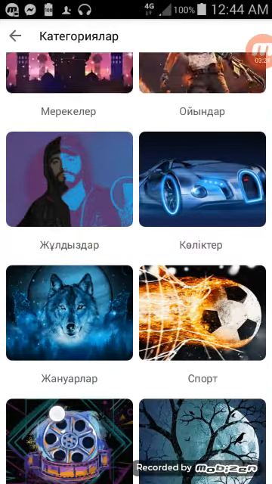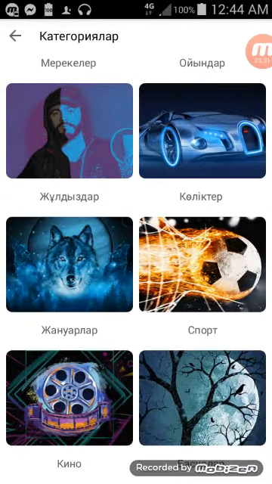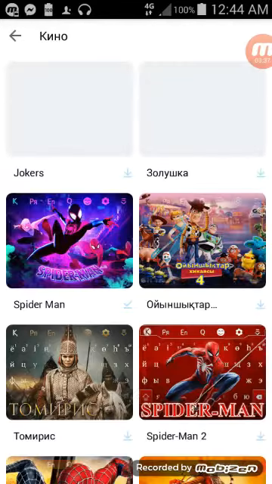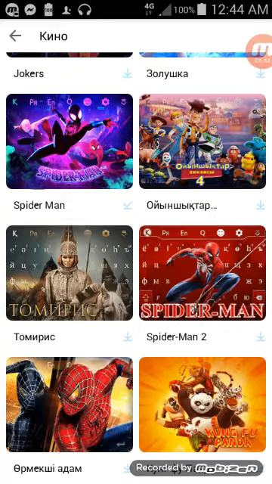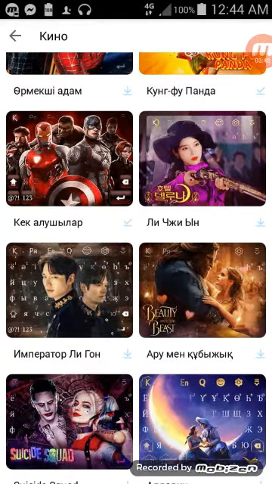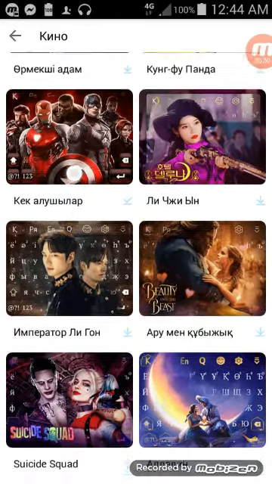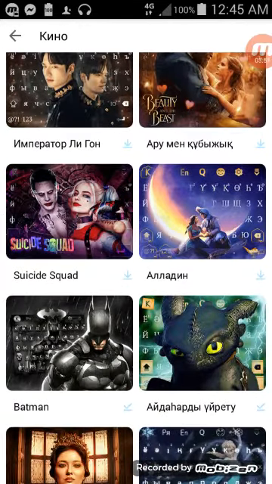This category in specific, this one right here, as you can see, shows Cinderella, Joker. There's even Toy Story. There's more Spider-Man. I don't know what that is. There's Beauty and the Beast live action movie. And next to it, I don't know what that is. And there's Suicide Squad.